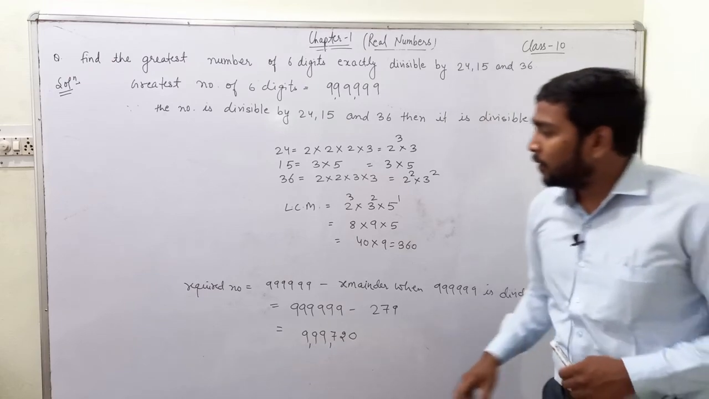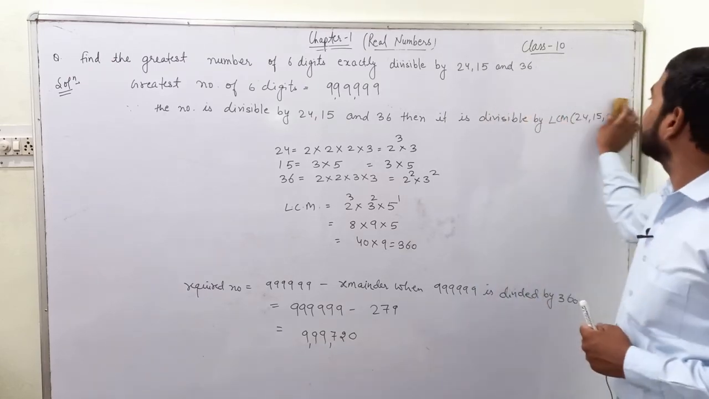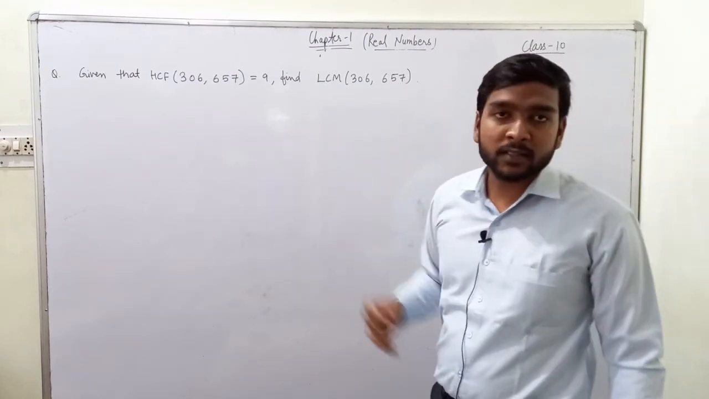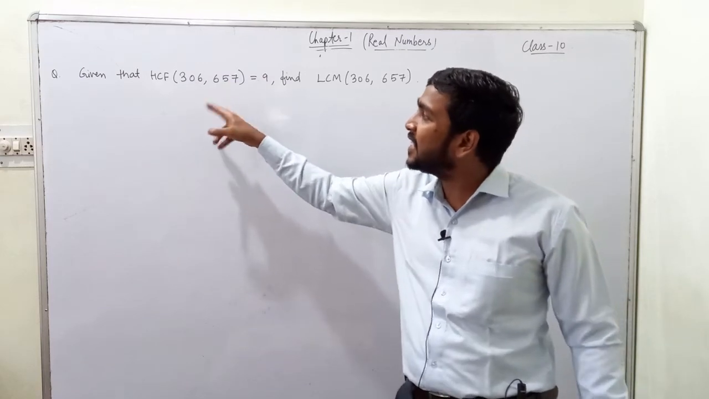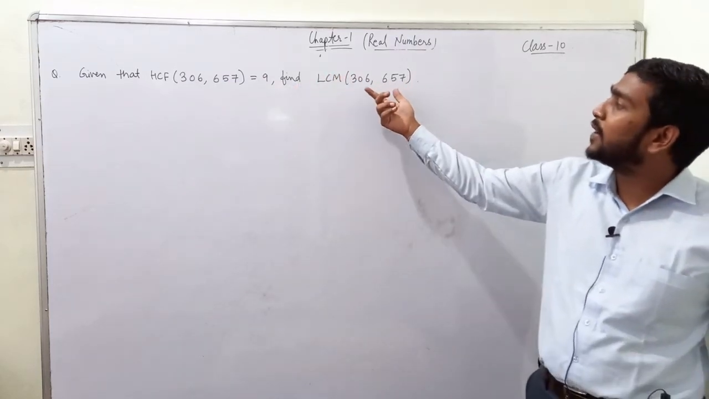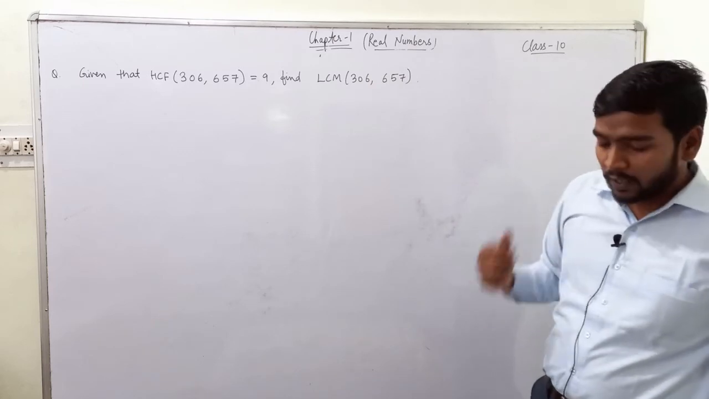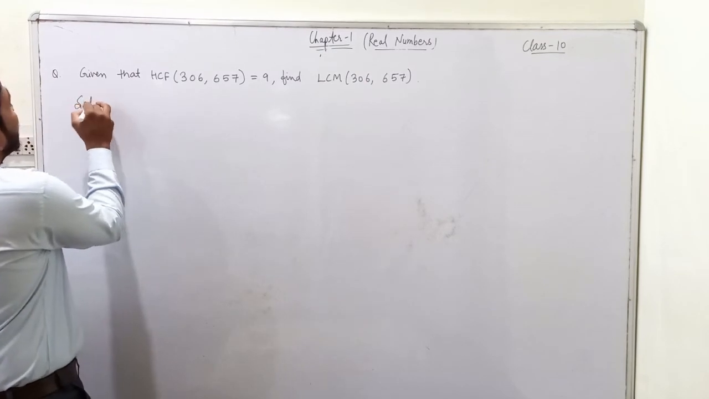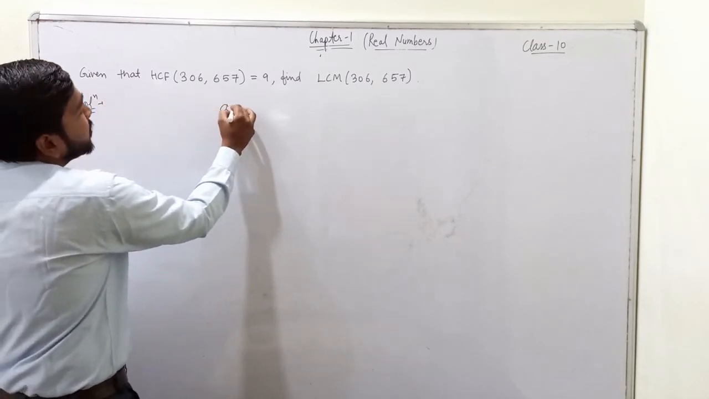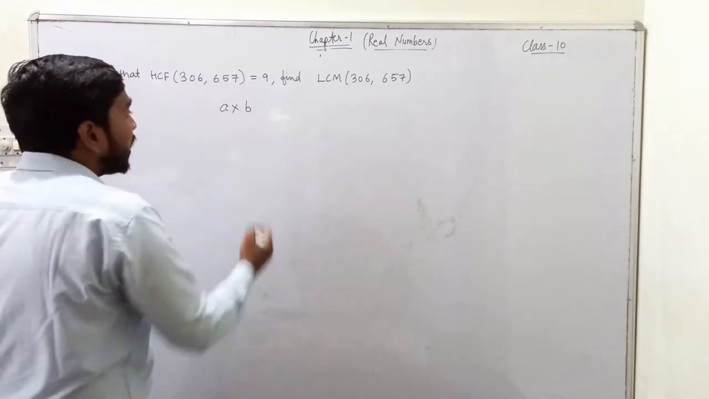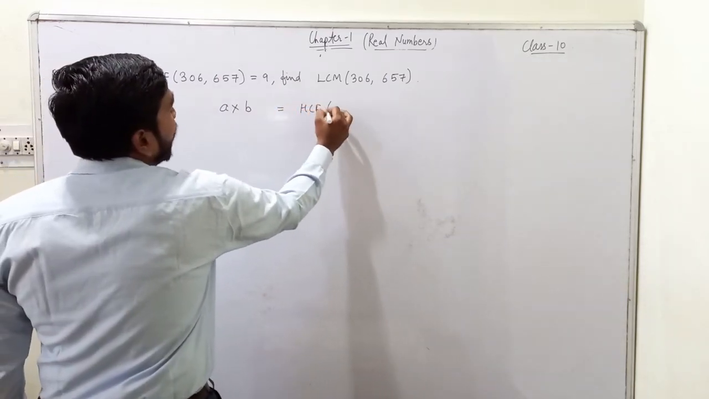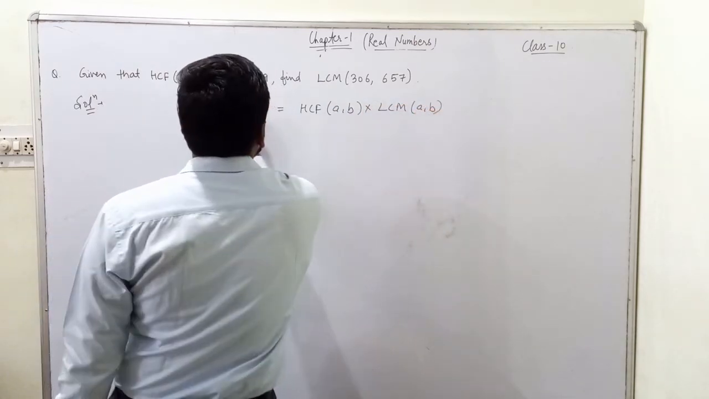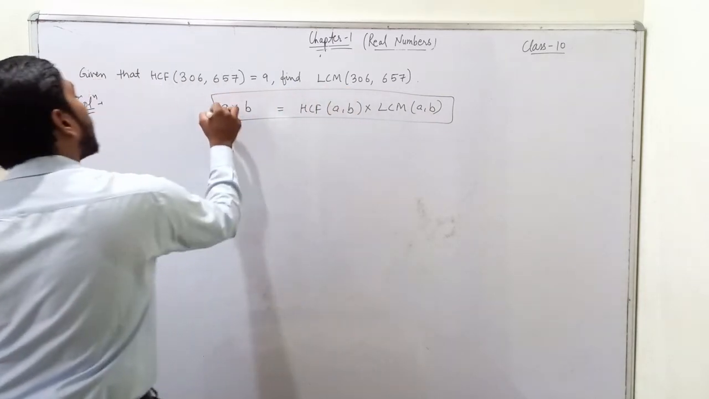Okay. Let us do one more question. Now look, this is a very different question from the ones we just did. In this question, we are given HCF of two numbers and we have to find the LCM of those numbers. Now for this, you need to remember a formula. The formula is the product of two numbers, for example A and B, is always equals to the product of their HCF and their LCM. Okay. You need to remember this formula.